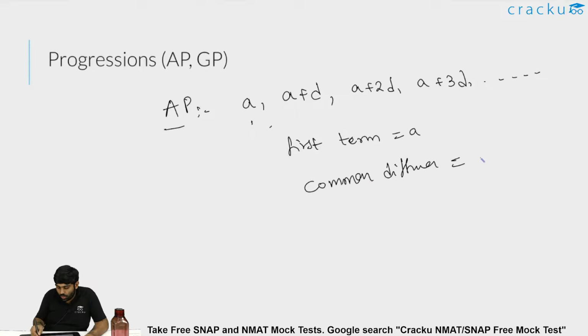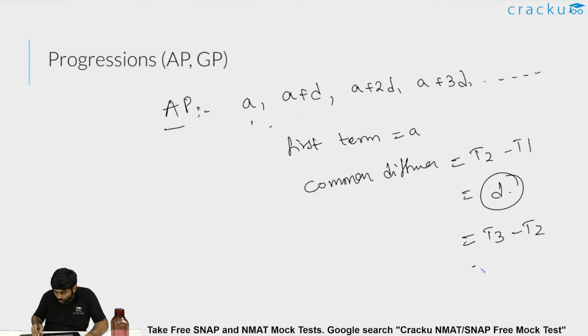There is some difference which should be equal to A2 minus A1, that is second term minus first term, or I could also term it as T2 minus T1, which is equal to D. Or you could also say this is equal to T3 minus T2, that is equal to T4 minus T3, and so on. So every time there is a common difference of D. This is basically what an arithmetic progression, AP, means.